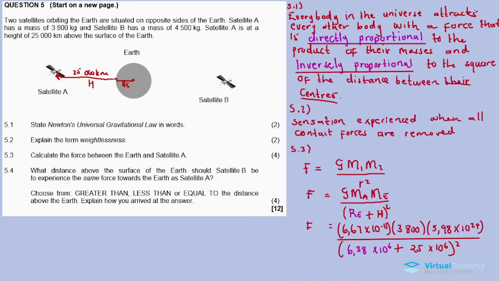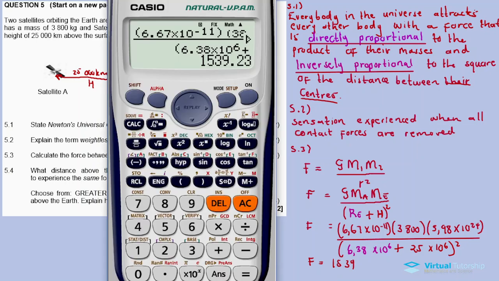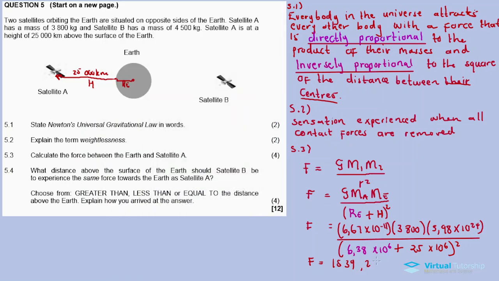Our answer is 1539.23 newtons. Since the answer is calculated, F is equal to 1539.23 newtons. So this is the force between Earth and satellite A.